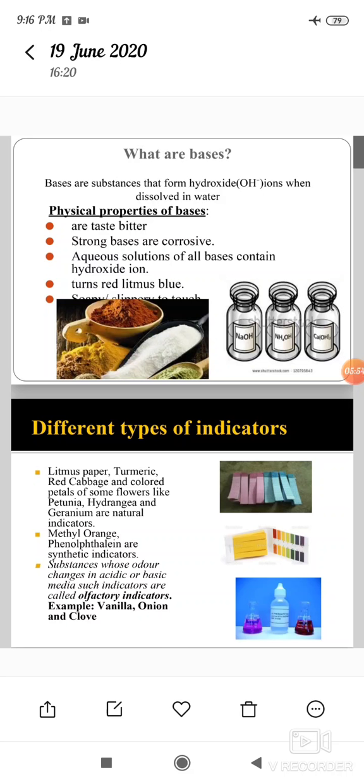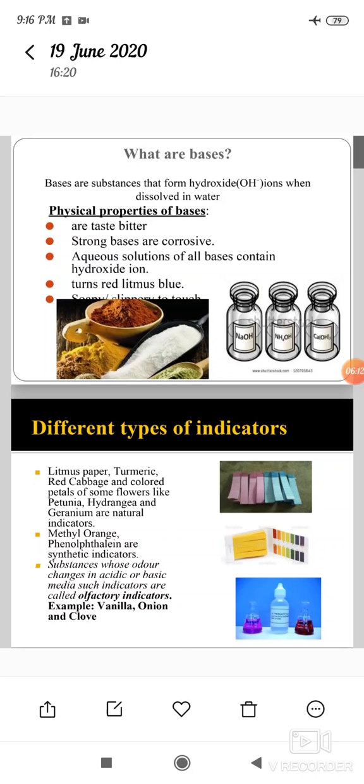And then indicators. Observe these three figures. These are all indicators. What do we mean by indicators, and how many types of indicators are there? Let us see.